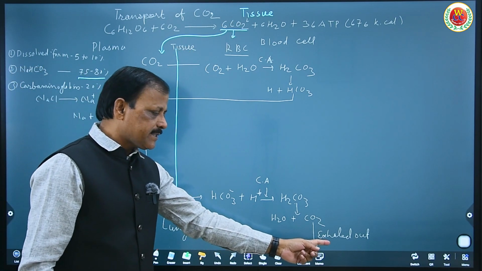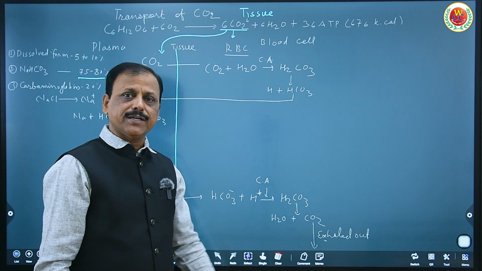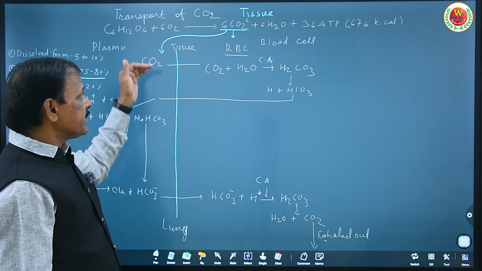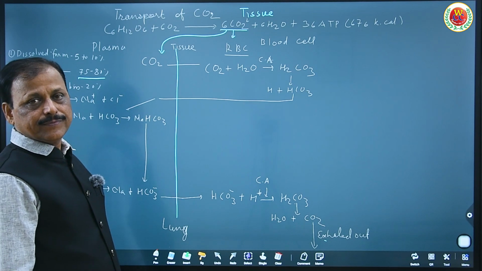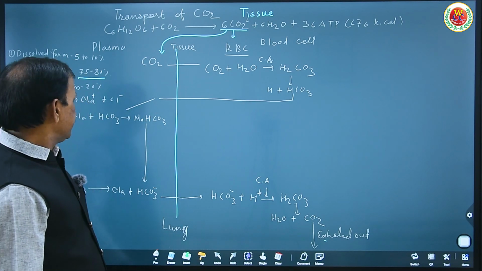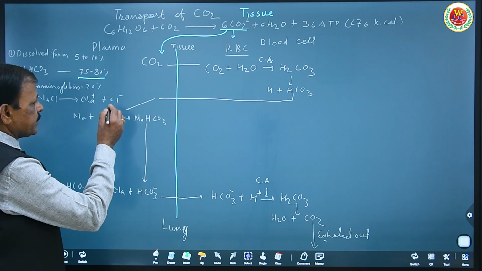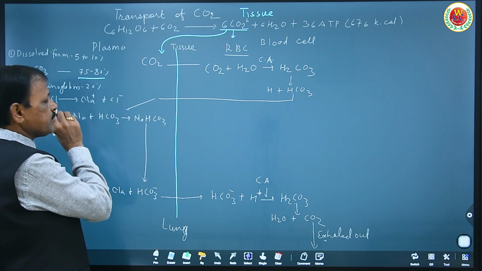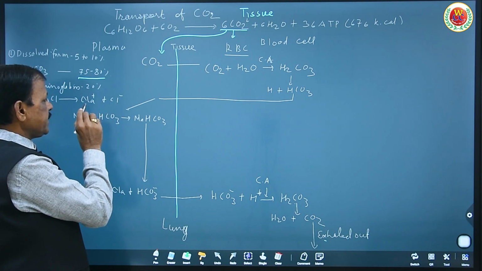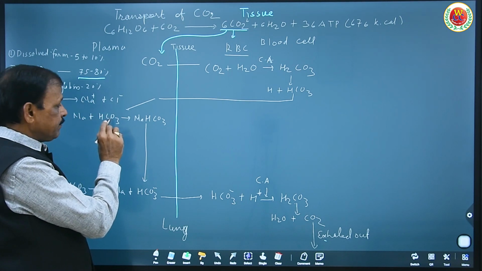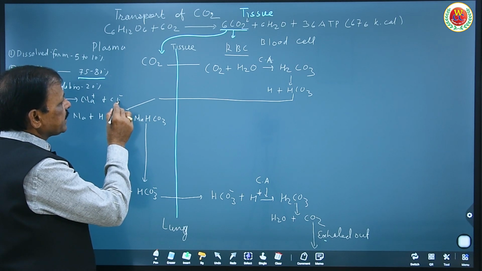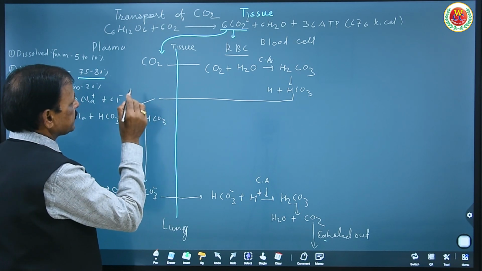See how 75 to 80% of carbon dioxide is transported from tissue through blood to the lungs for exhalation. I hope you understood how the major part of carbon dioxide is transported from tissue to lungs to be exhaled out. For best understanding, chlorine is a byproduct of dissociation of NaCl. As Na combines with bicarbonate to form sodium bicarbonate, this Cl diffuses in.